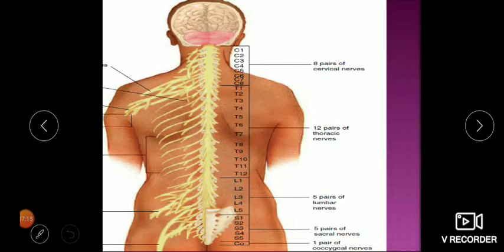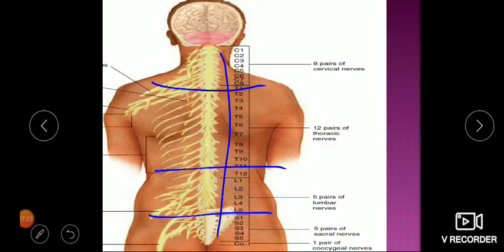Now this is a very important diagram. Here, if you again recall, the spinal cord is divided into four gross sections: cervical, thoracic, lumbar, and below is sacral. So by knowing which part of the body is affected, for example only the right lower limb is affected, that means the lesion will be somewhere here only. Thorax is spared. So clinically we can start examination, or we can take an X-ray of this part only.